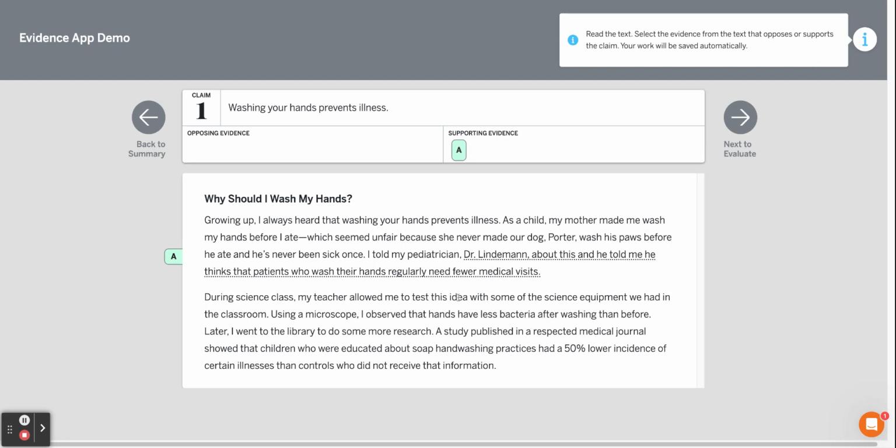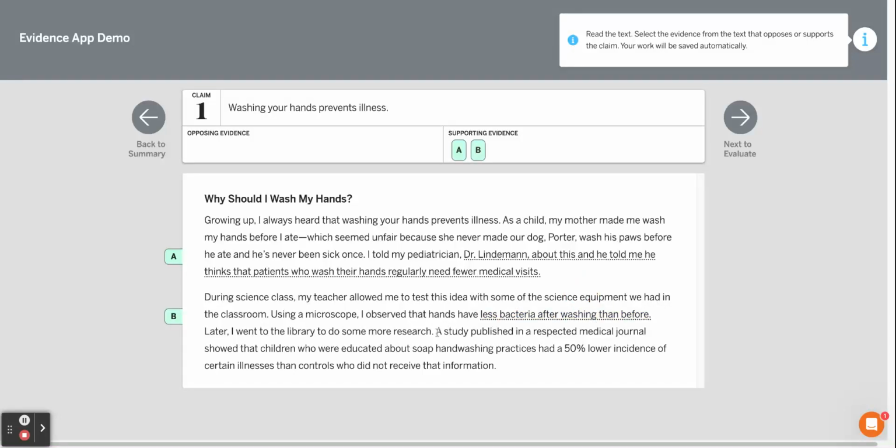In science class, I tested the idea with equipment. Using a microscope, I saw that less bacteria was on hands after washing them. So, less bacteria after washing than before. That tells me that washing your hands can prevent illness because there's less bacteria on your hands.